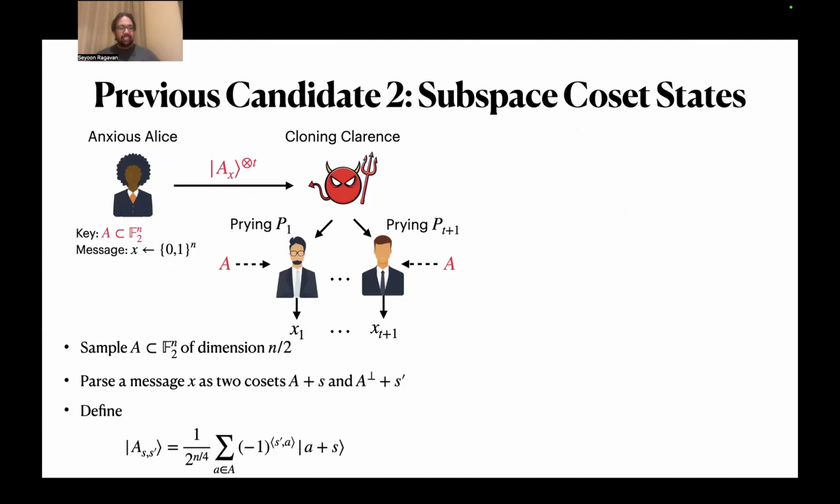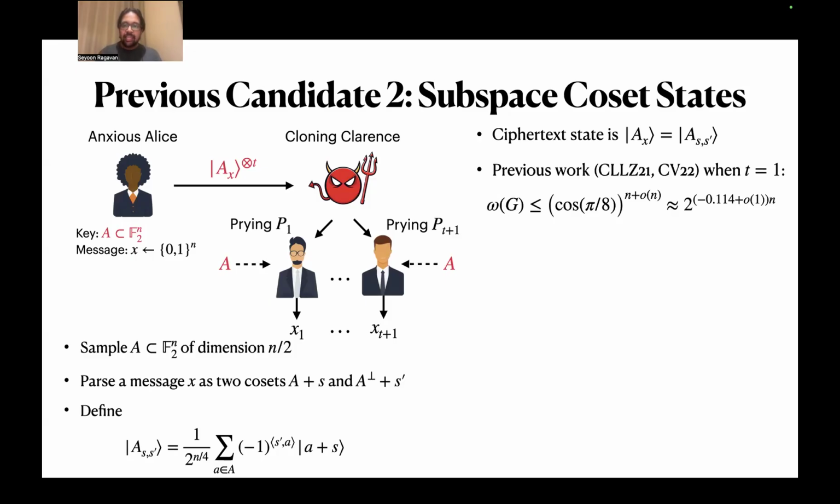Then we define the state A_x, or A_{s,s'}, to be the following. It's almost a uniform superposition over the subspace A shifted by s, so it's a coset, but I also have a phase that depends on s prime. That's what the ciphertext state is going to be. Previous work also studied this game in the single copy setting, and once again they could show a slightly worse but still exponentially decaying upper bound on the value of this game.